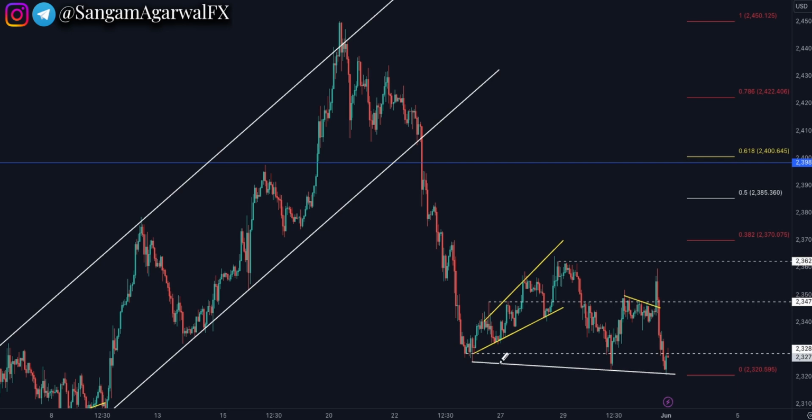Or this can be a triangle chart pattern correction. Then you can expect one more wave to the upside. In that condition, you can connect the upper trend line. Then you can expect a final new lower low.